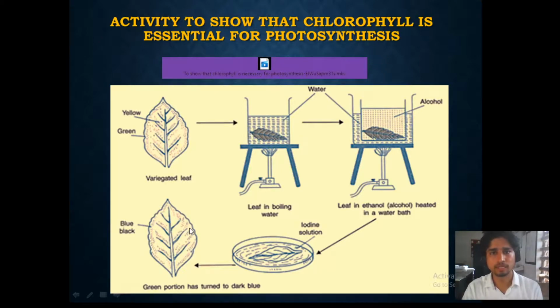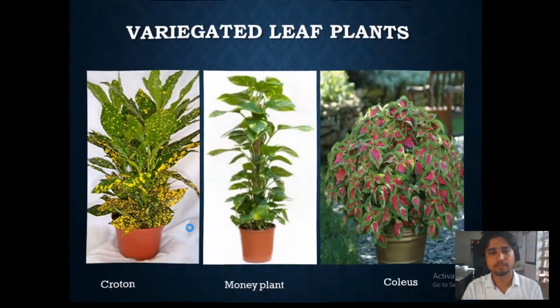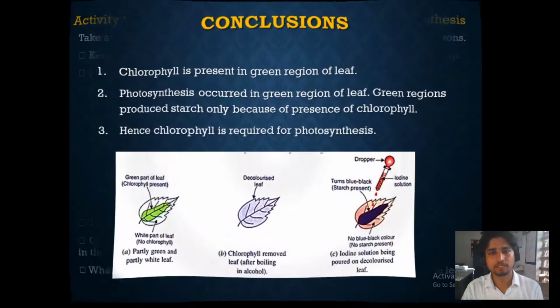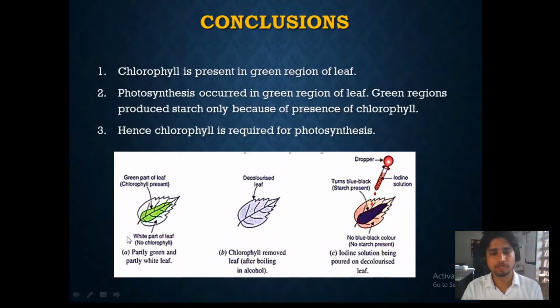So this directly represents that these plants are able to undergo photosynthesis only because of the chlorophyll. There is a very clear picture to depict this. We had taken the green part of the leaf and a non-green part of the leaf. So this variegated leaf we have taken.